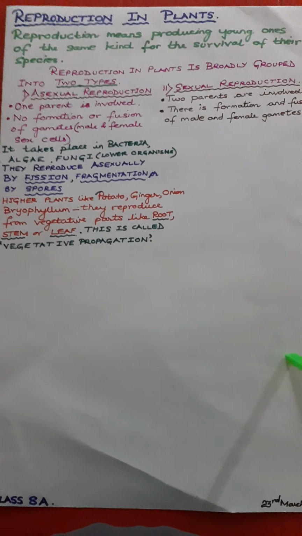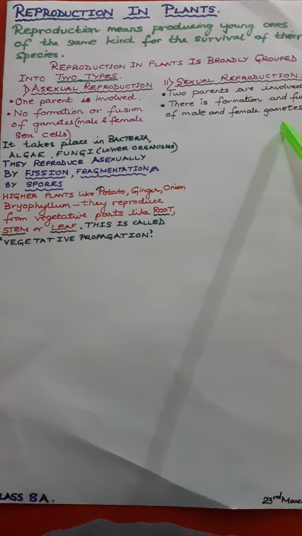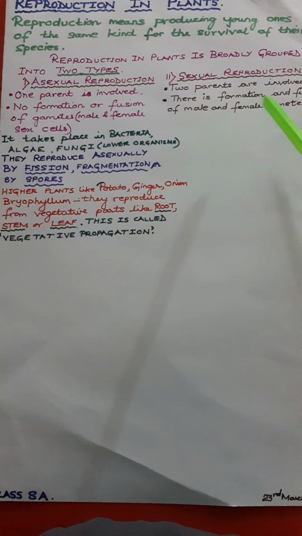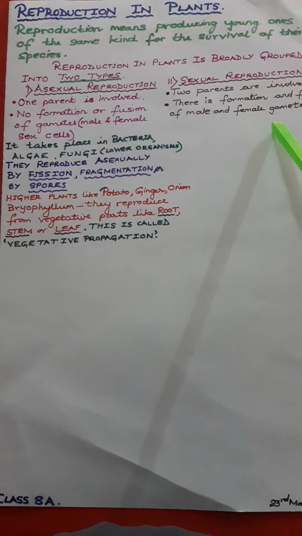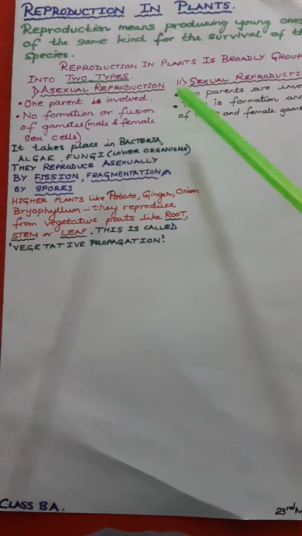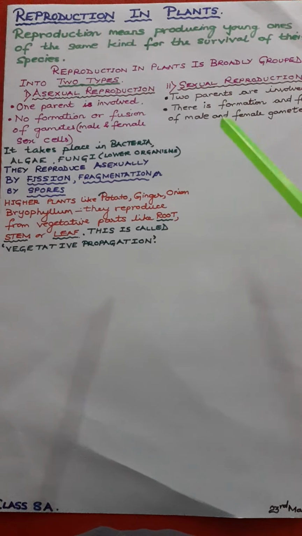Now, reproduction in plants is broadly grouped into two types. We are especially doing reproduction in plants in this chapter. They are divided into two types. One is asexual and the other is sexual reproduction.